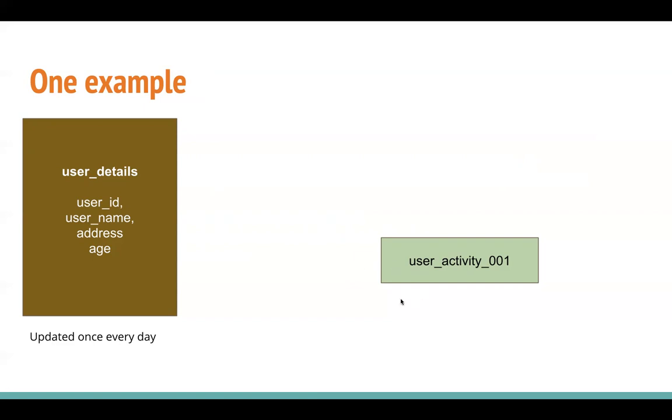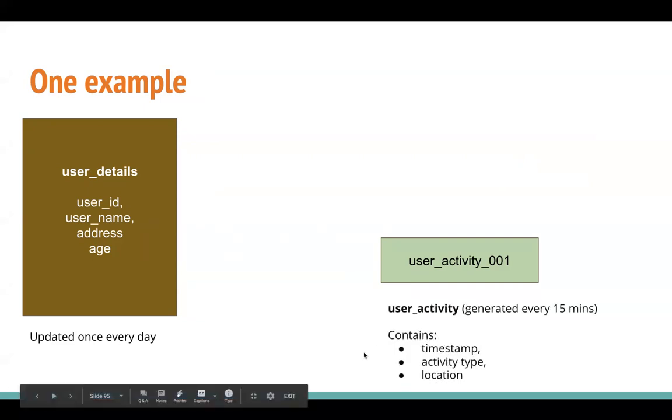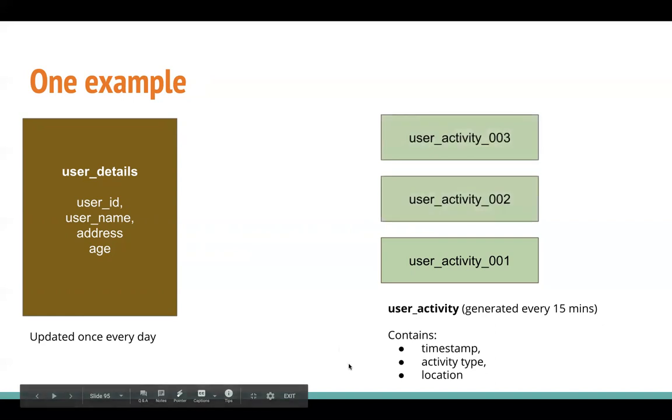So that activity of the user is coming up as a file every 15 minutes, and that activity contains the user ID along with timestamp, action, what was the type of the action, what was the location, and so on. So we have different user activities coming up at different times, at 15 minutes of frequency.